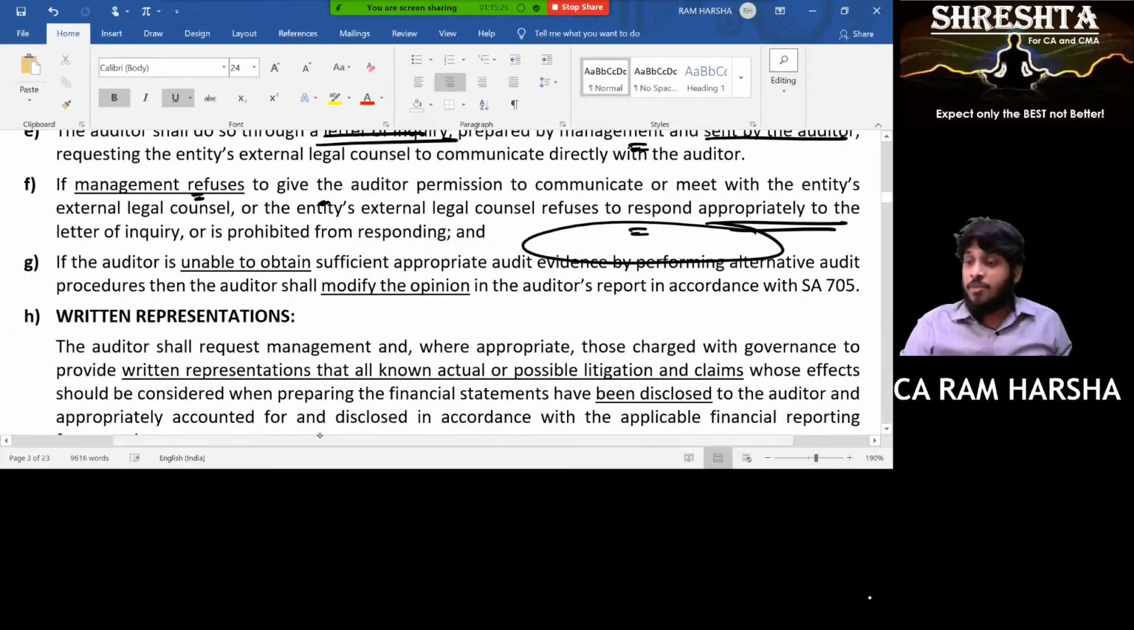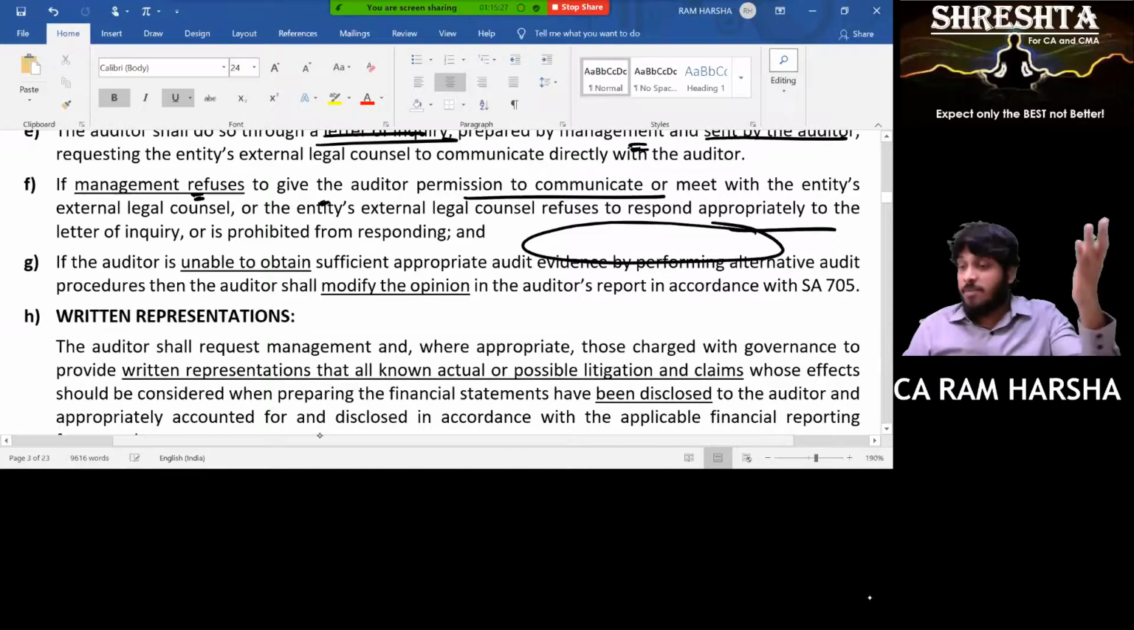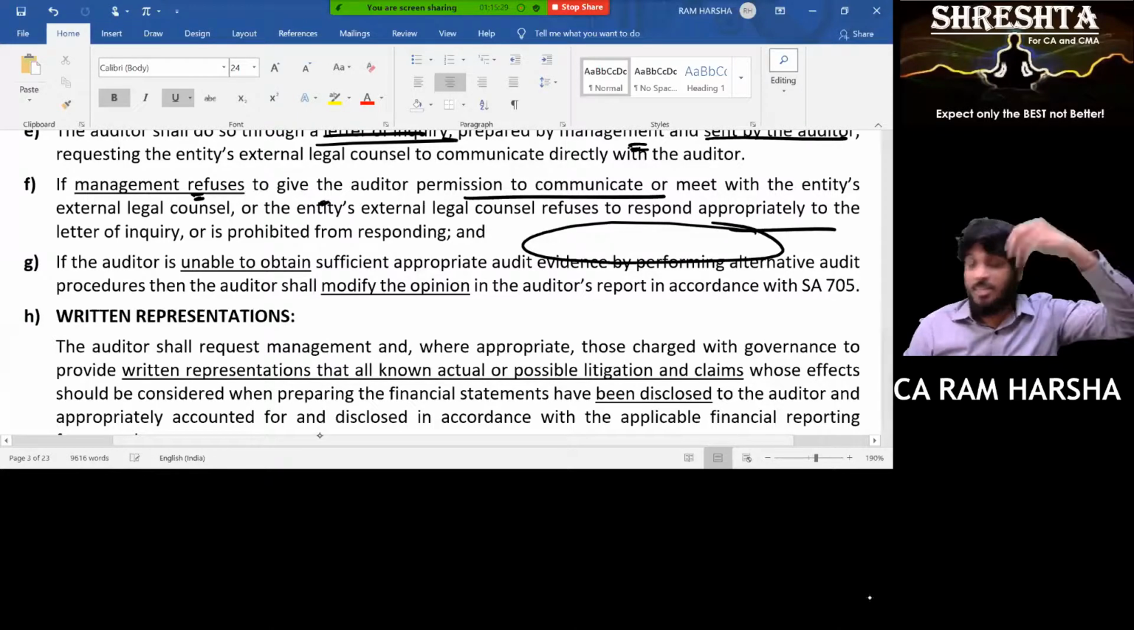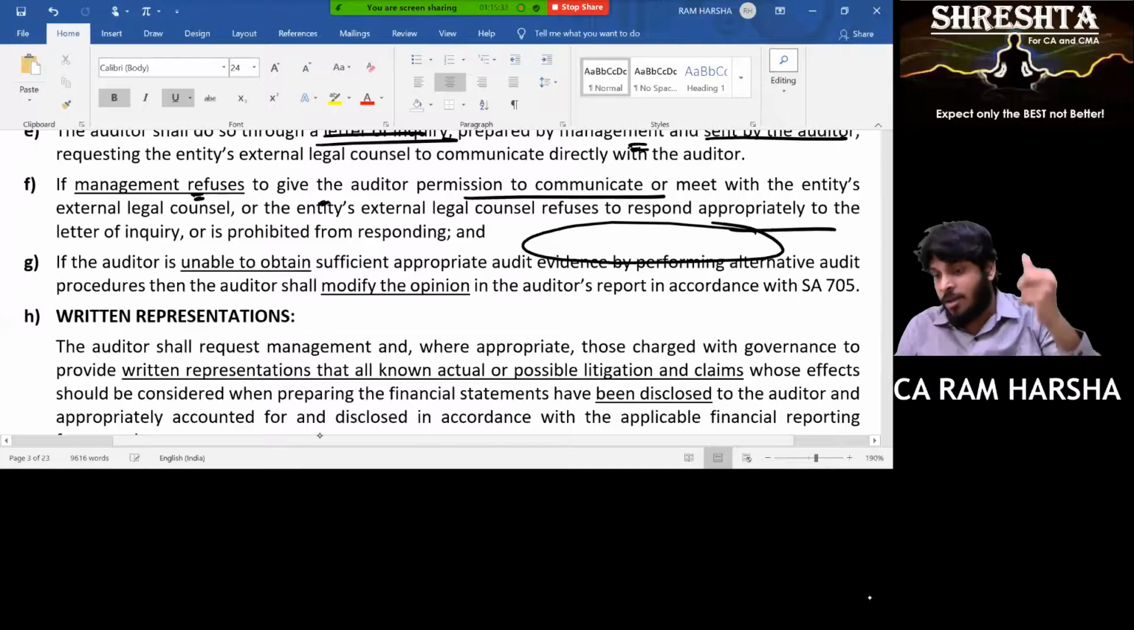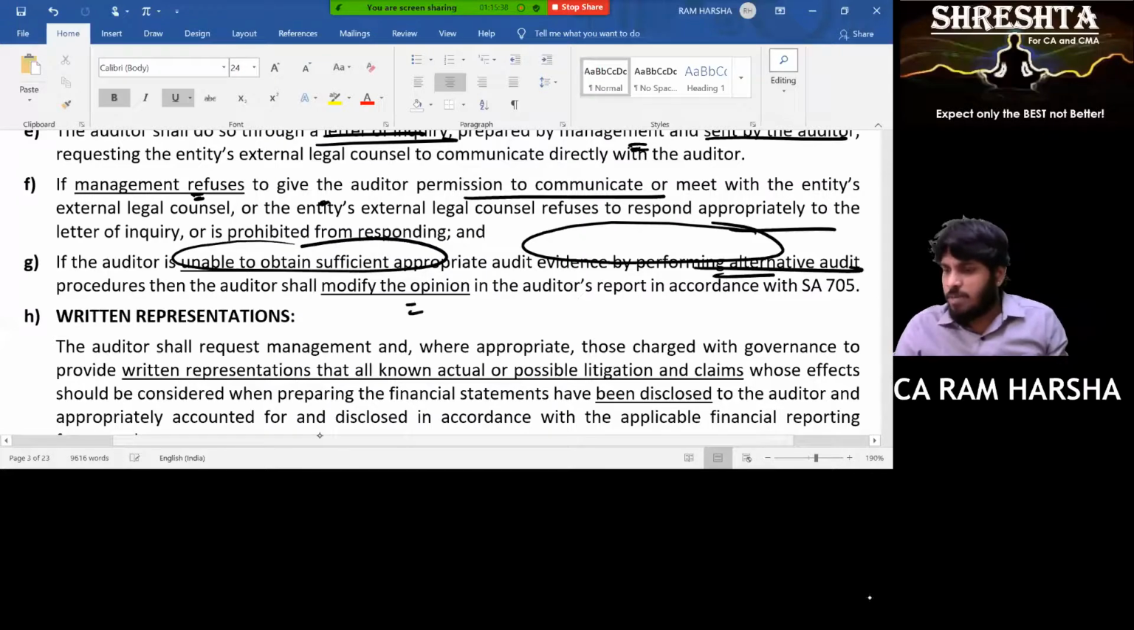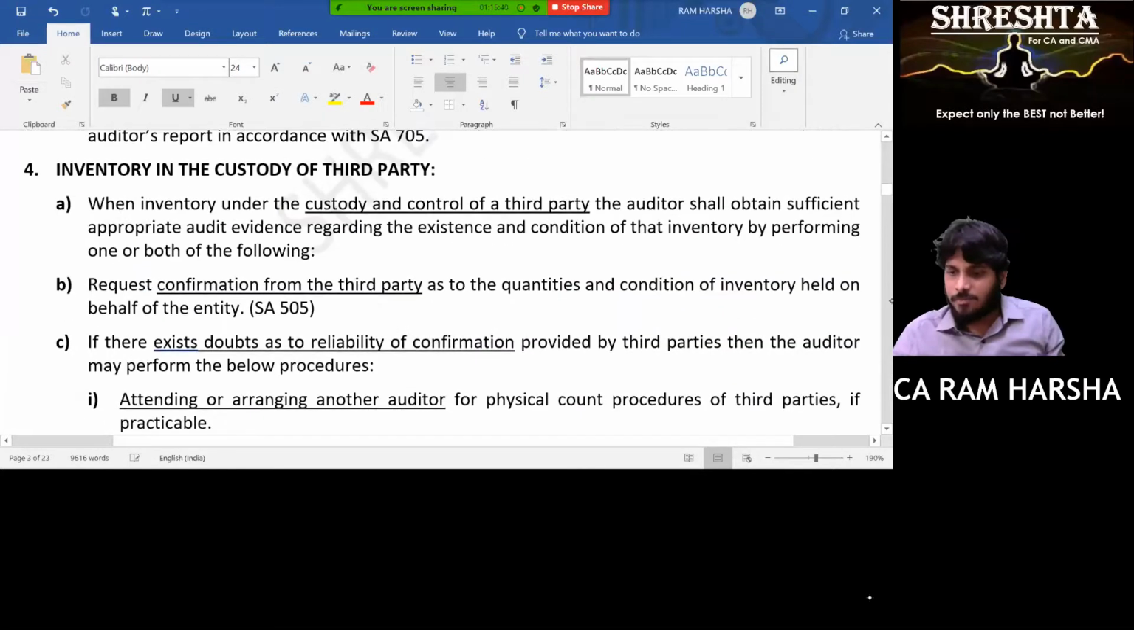Suppose management refuses to let us talk to the lawyers: "Sir, lawyers are very busy, don't talk. If they get angry, they will leave our case, sir." Sorry, sir. If there is a valid reason, try to get alternative evidence. Suppose you are unable to obtain evidence from alternative means also, you shall modify your opinion. Yes or no? Yes, sir.